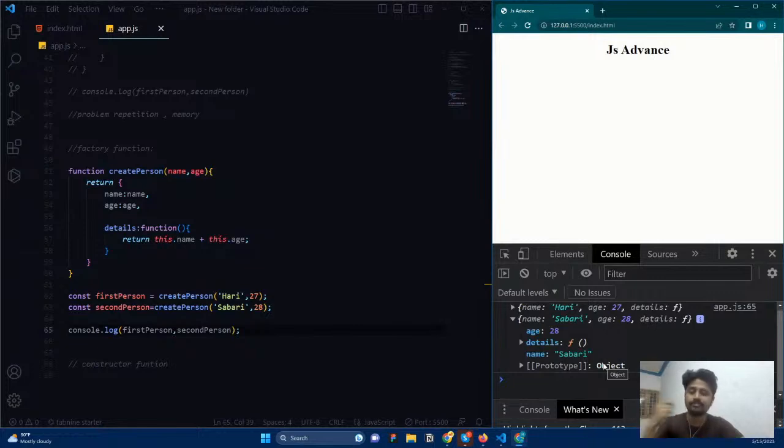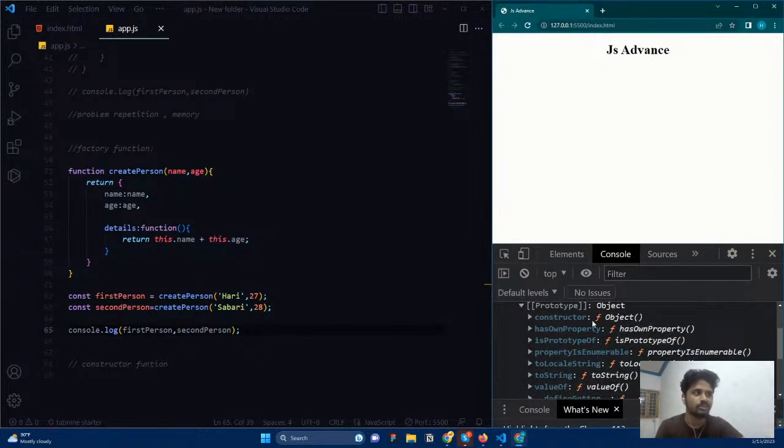And how is it created? With the help of a constructor function. If I click here, you can see a function called constructor, and this is the one that is constructing everything for us. When you create a string, it only takes the string value and creates a string object, and it adds all the methods and properties that are available by default for that particular string. That is what this constructor function does.